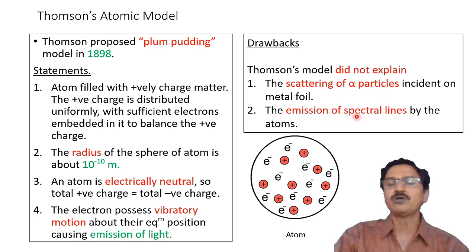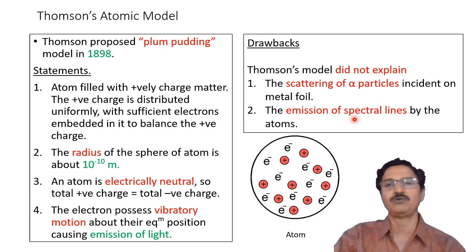Then, the emission of spectral lines by the atoms. Every atom emits certain spectral lines, so there is an atomic spectrum. This atomic spectrum cannot be explained on the basis of Thomson's atomic model.